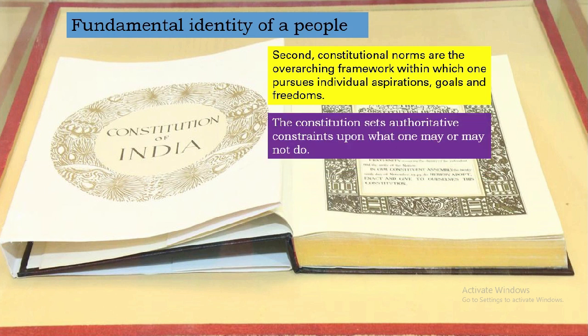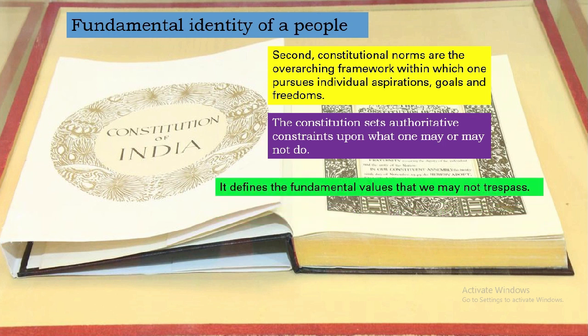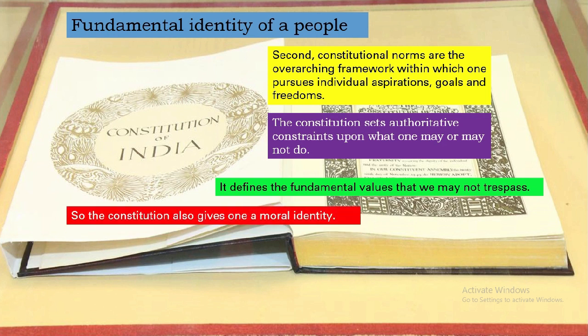The Constitution sets authoritative constraints upon what one may or may not do. The Constitution clearly specifies, through authoritative constraints, what one may do and what one may not do. It defines the fundamental values that we may not trespass. The Constitution clearly specifies what is not accepted by the Constitution. So, the Constitution also gives us a moral identity.